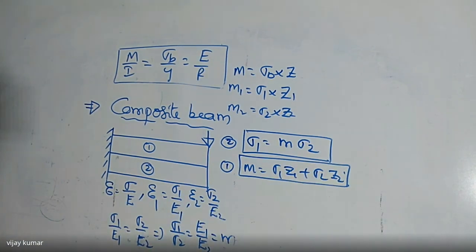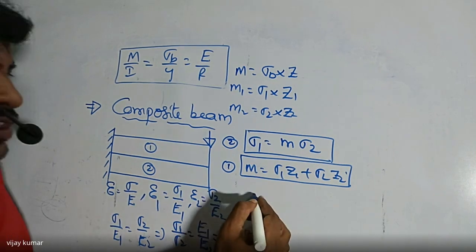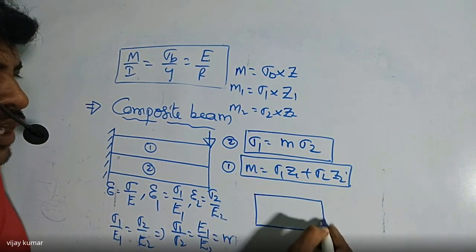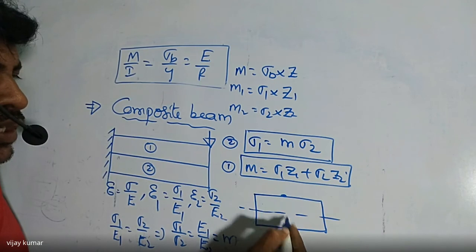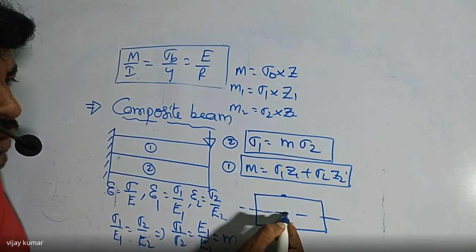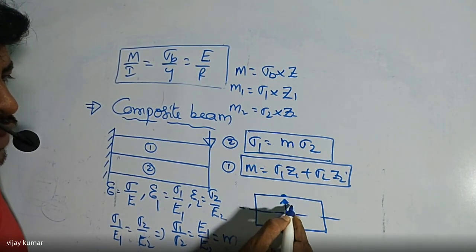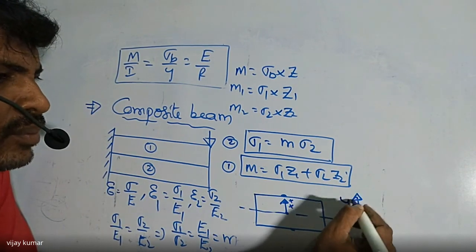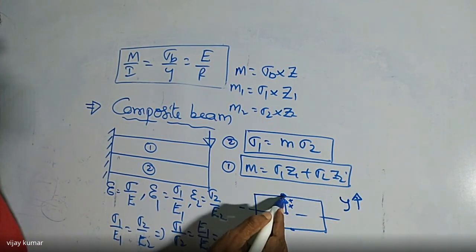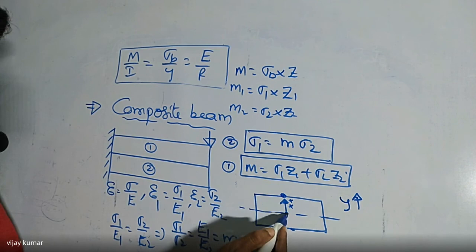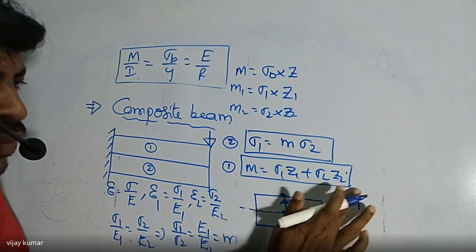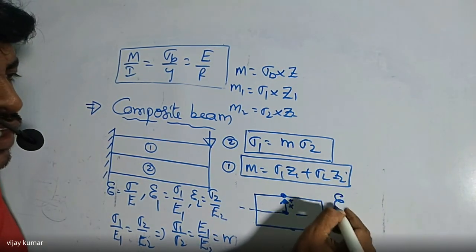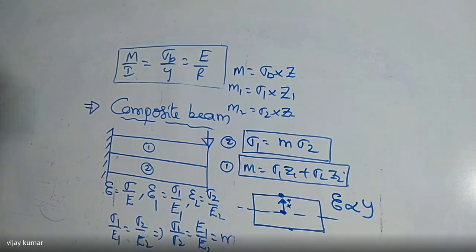And third, I'm going to write one more relation, so please take care about that relation. This is the beam, and this is the neutral axis. If you take any point above the neutral axis, as y goes on increasing, what about the strain? Here stress is maximum, strain is also maximum. At the neutral axis stress is zero, strain is zero. So strain is directly proportional to y.